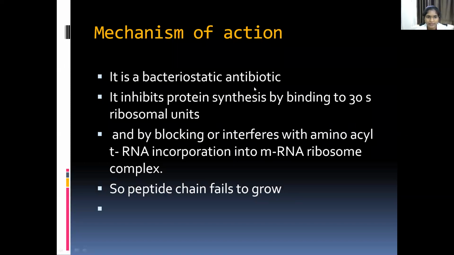Tetracycline is a bacteriostatic antibiotic. It inhibits protein synthesis by binding to the 30S ribosomal subunit and by blocking or interfering with the incorporation of amino acyl tRNA into the mRNA ribosomal complex. So it inhibits the growing peptide chain.